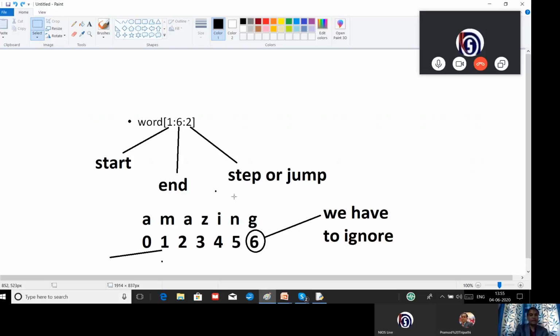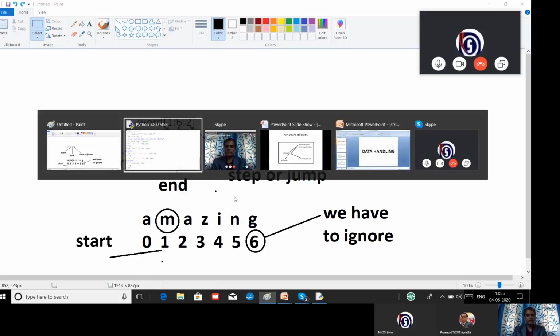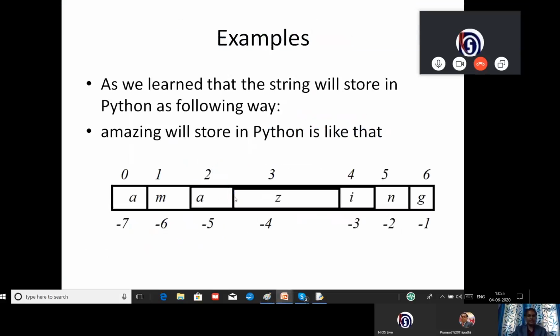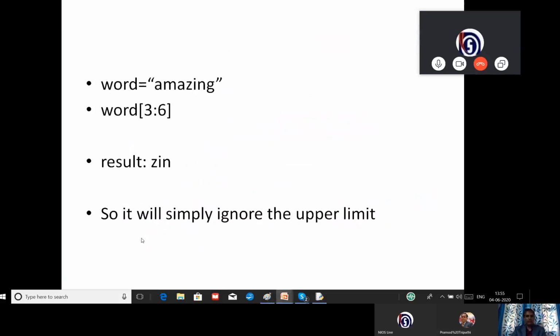Okay, and we will see the starting point. As you can see, this is called the starting point, and the starting point result is M. According to this, you can see in this example, I have given the string AMAZING. I have started from index number 3. I am going to stop at index number 6, but it will stop before it, meaning index number 6 will not be displayed as a result. So you can count 0, 1, 2, 3. The result will display like that. So it simply ignores the upper limit.